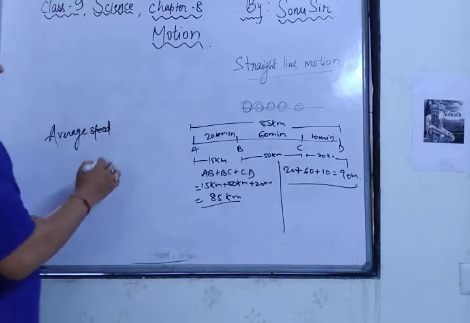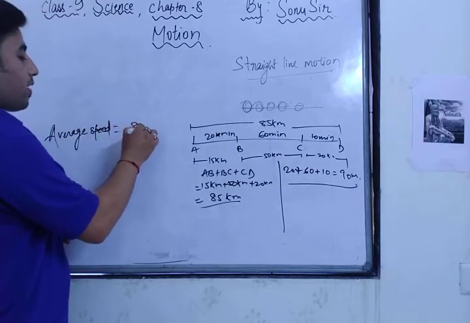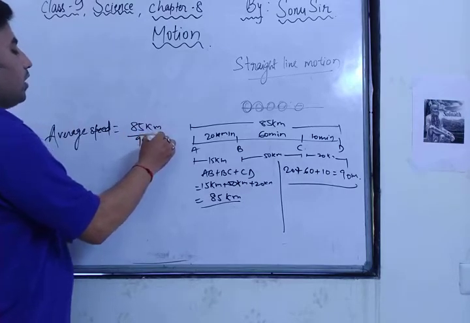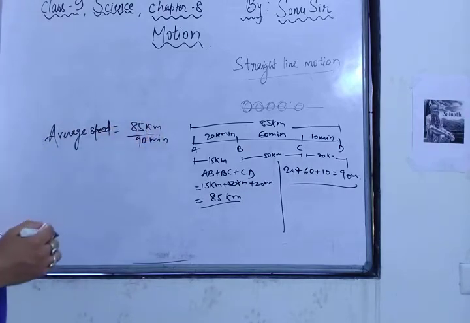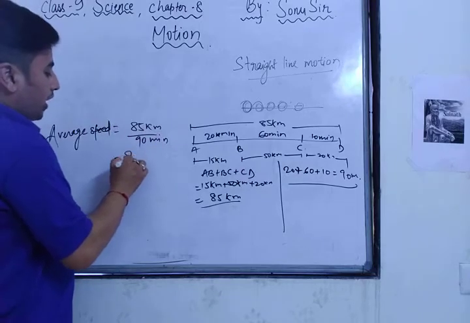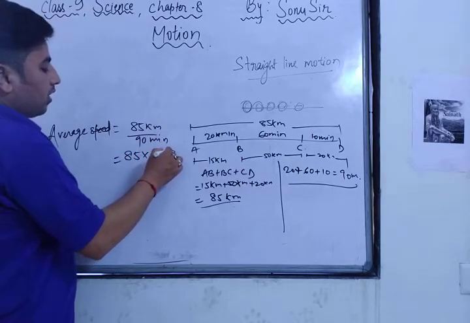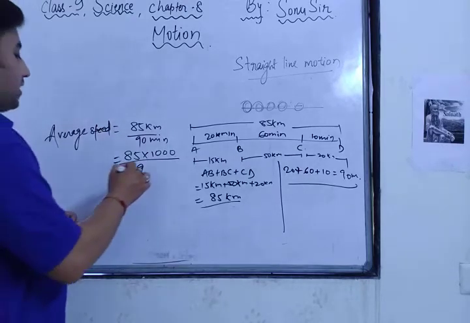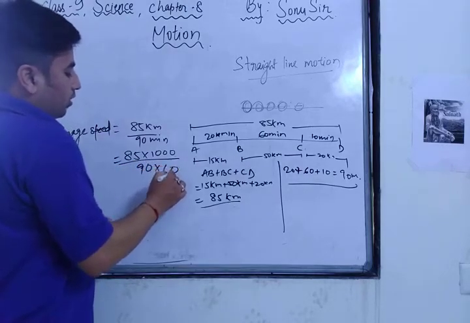So the average speed of the car will be total distance, which is 85 kilometers, divided by total time taken, which is 90 minutes. You can convert the kilometers into meters, so 85 into 1000 divided by 90 minutes. If you want to calculate meters per second, then it will be 90 into 60.